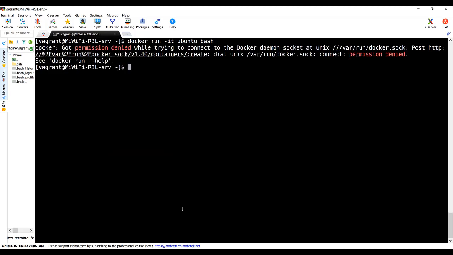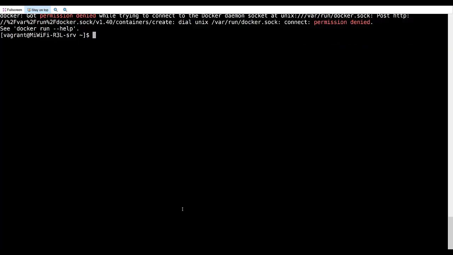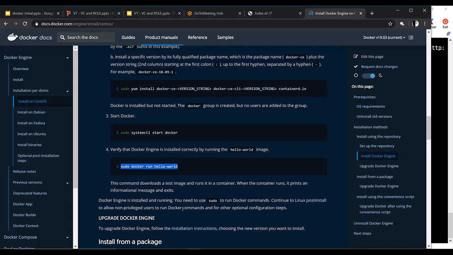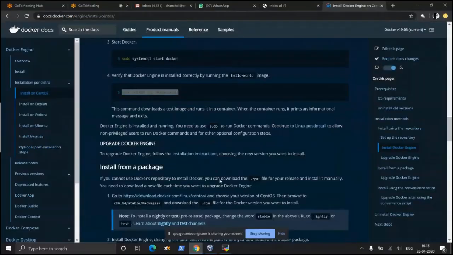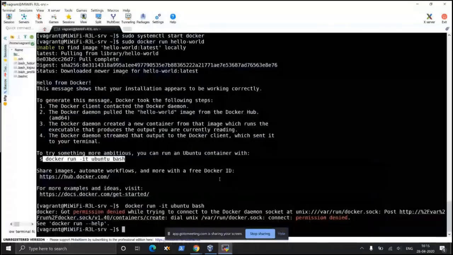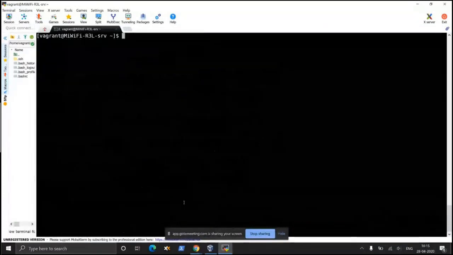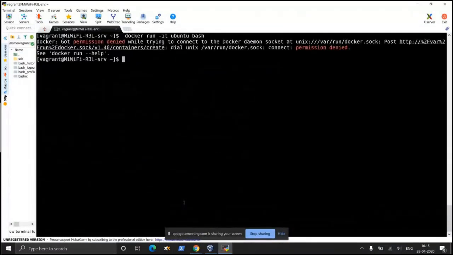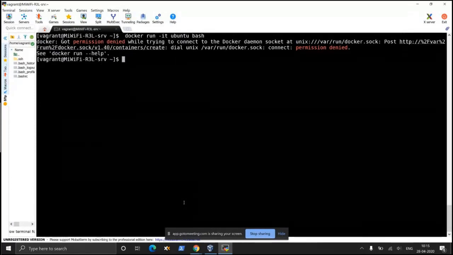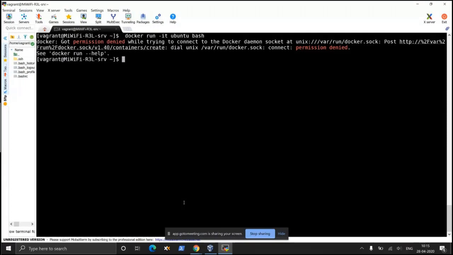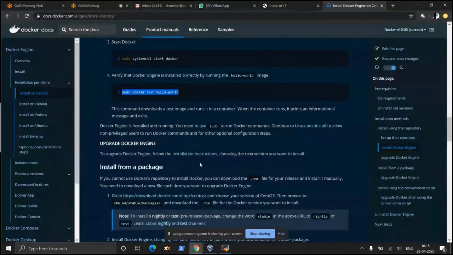There is a problem. I couldn't run it because of permission denied. What is going wrong here? Let's check. I was trying to run this command, docker run -it, but it has failed because an ordinary user doesn't have the authority to connect to /var/run/docker.sock. Okay, so to overcome this, you need to run some special permissions.